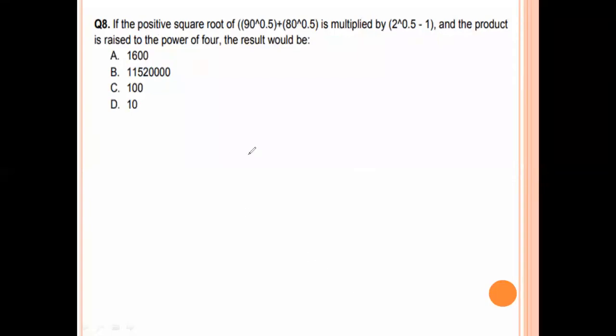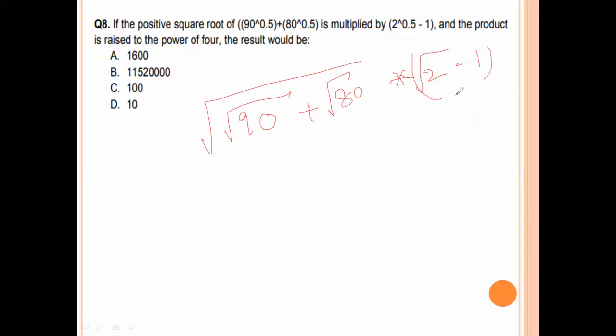If the positive square root of 90 plus square root of 80, all this total value divided by square root of 2 minus 1. Square root of 90 can be written as, now here 9 take as common. Square root of 9 value is 3. 3 root 10 plus 16 taken as common, 4 root 5, into root 2 minus 1.